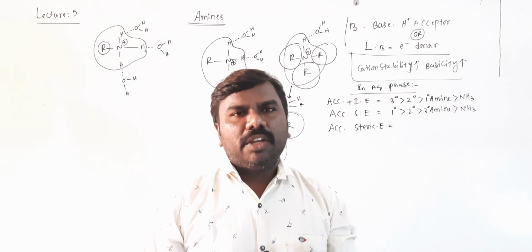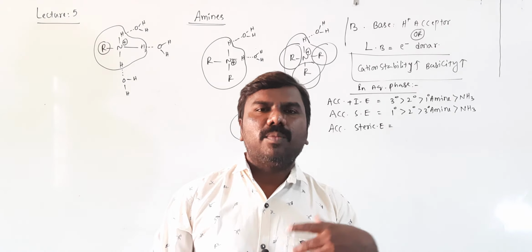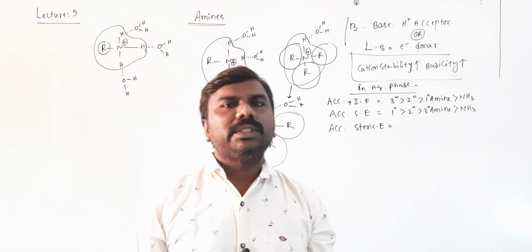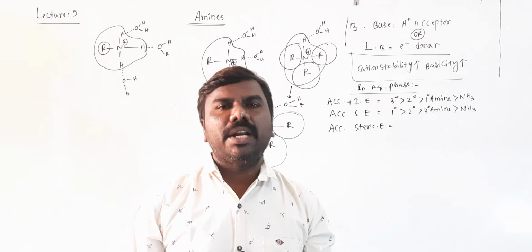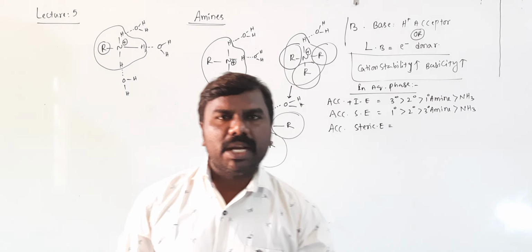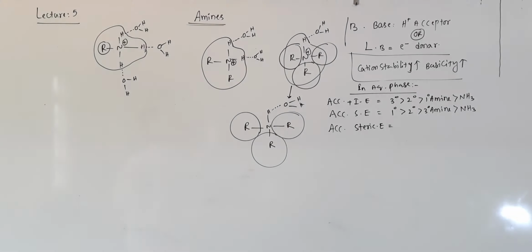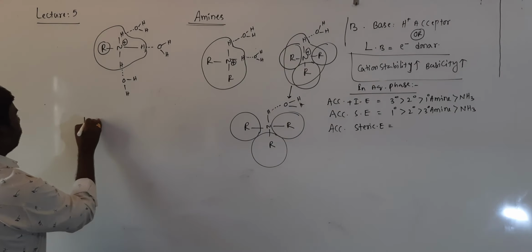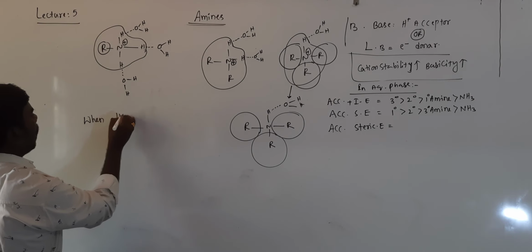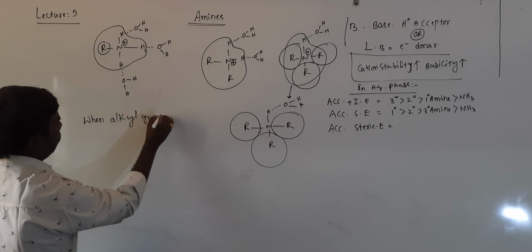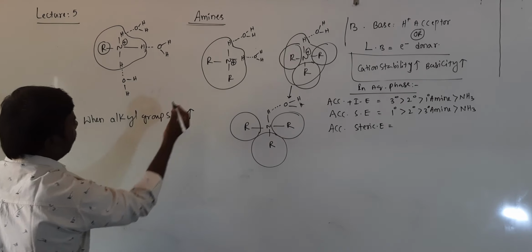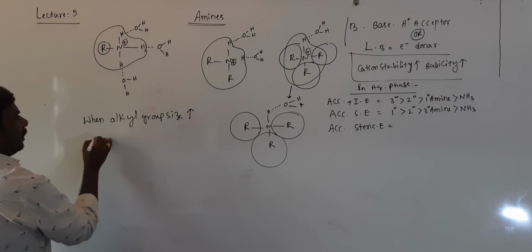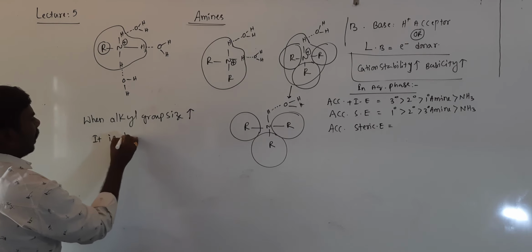Getting, students? If bulky groups increase or more number of groups increases, no chance to form hydrogen bond with the hydrogen in the cation, which is formed by the corresponding amine. Right? When alkyl group size increases, it is sterically hindered.